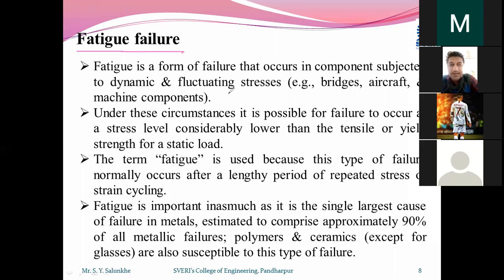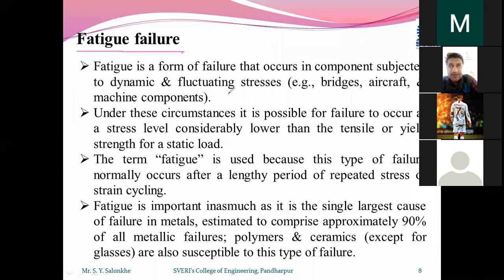Now onwards, tensile and compressive, as we have seen in the theories of failure, we are going to use the same value for tensile and compressive. Naturally, every material has a tendency to sustain more compressive stress than tensile stress.